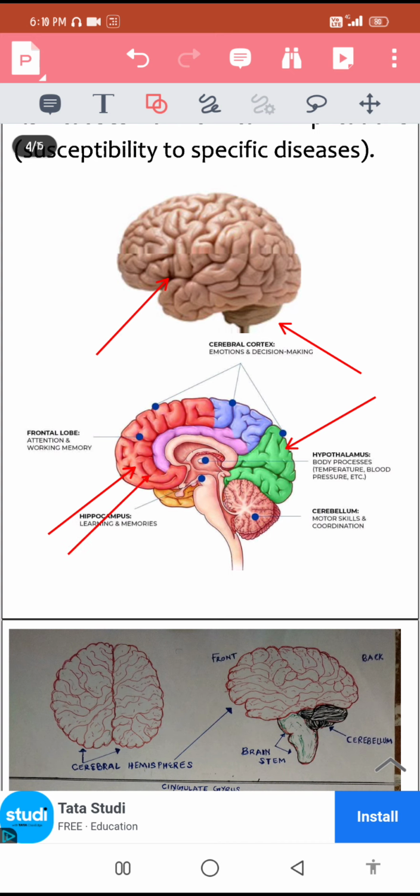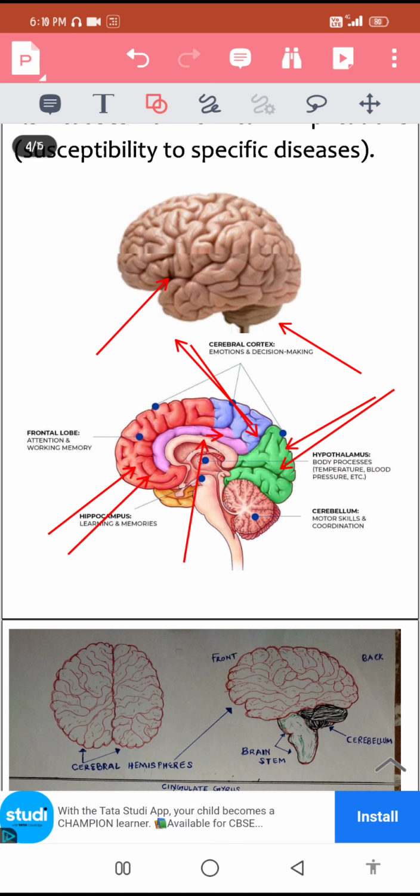This is called the frontal lobe, and this one is called the occipital lobe. This is the parietal lobe. This is the temporal lobe over here. And this is of course the cerebellum. This one over here is the brain stem.